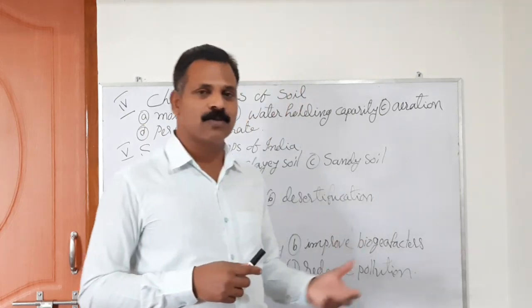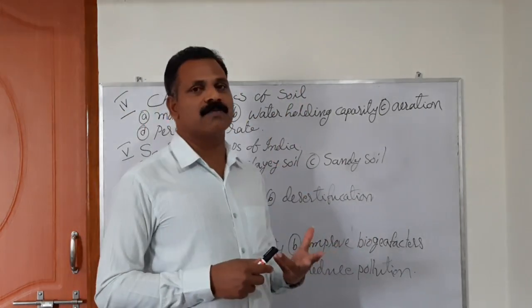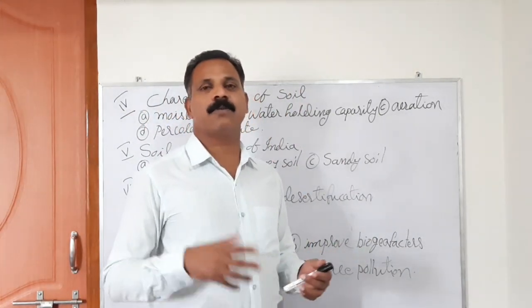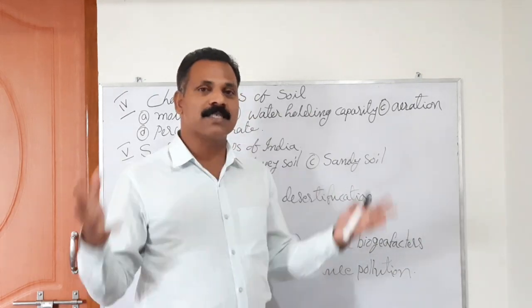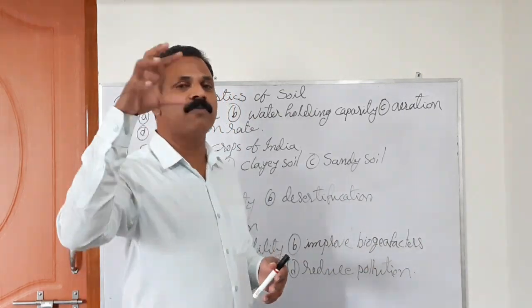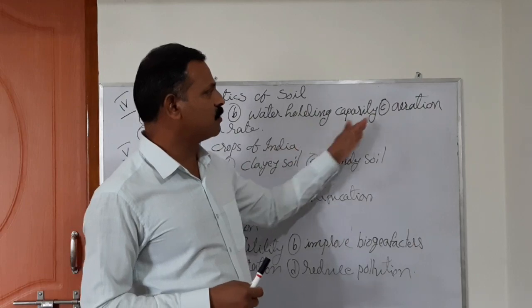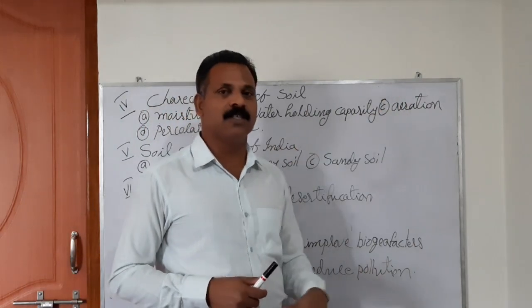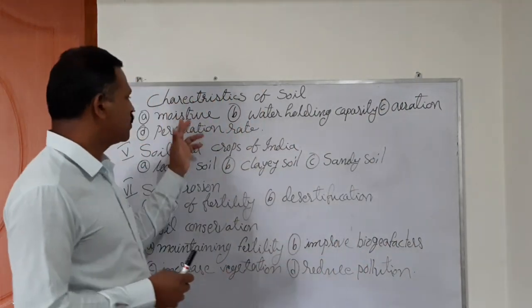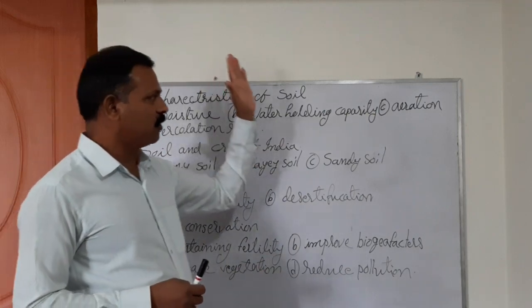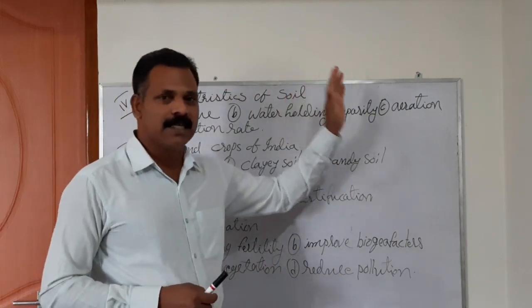Whereas in sandy soil, the particles are larger and there is space among them. That space will be filled with air. This situation is called aeration. So soil has moisture, soil has water, and soil has air.